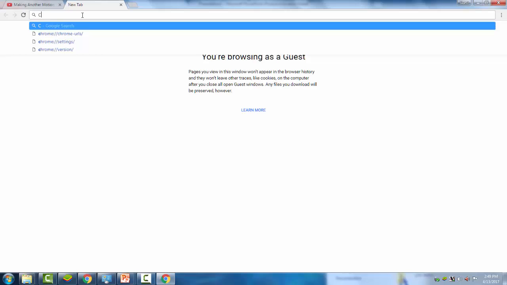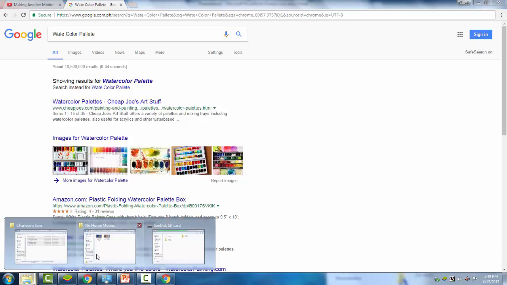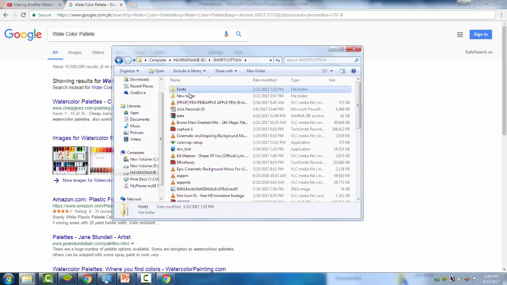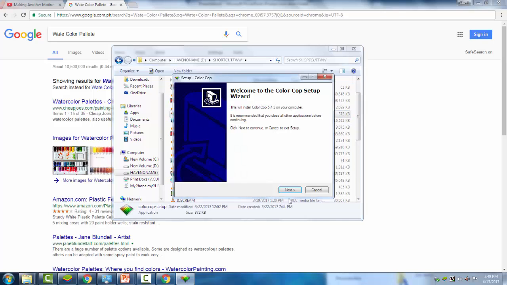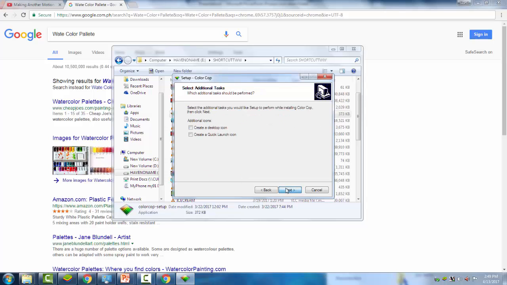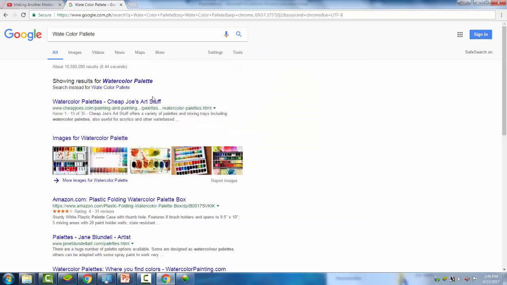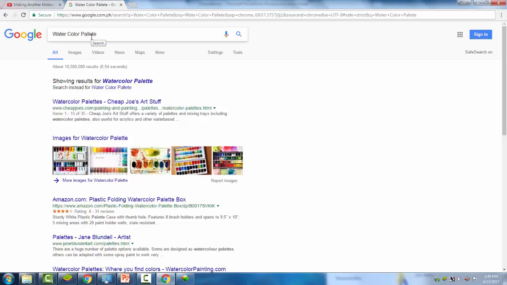Then I will get first a color palette. And I will install a color cup, which I use when I get some colors in RGB. Water. Not watercolor palette.